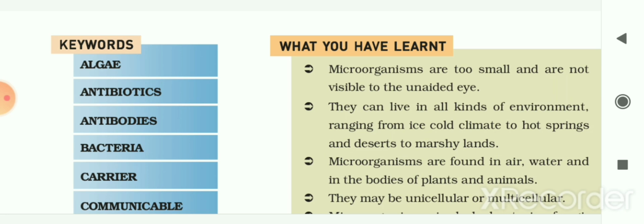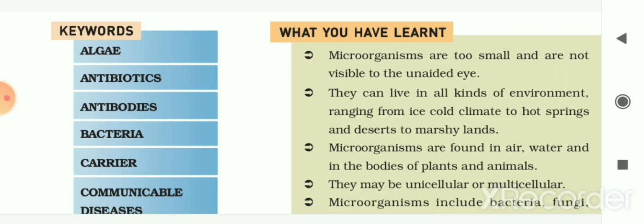Then we had seen diseases caused by microbes, the different types of disease. In viral diseases, we had seen polio, influenza, chickenpox and AIDS. Diseases caused by bacteria: typhoid, tuberculosis and pneumonia. Then we had seen fungal diseases, that is ringworm, scabies and eczema. Then protozoan diseases, that is malaria and dysentery.